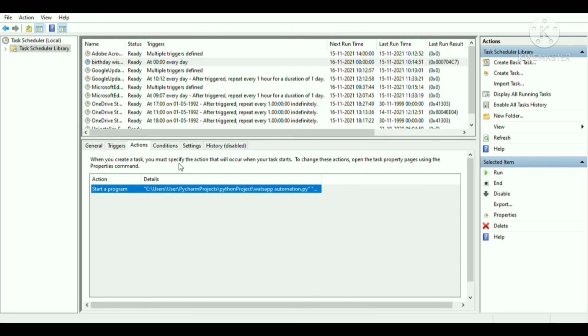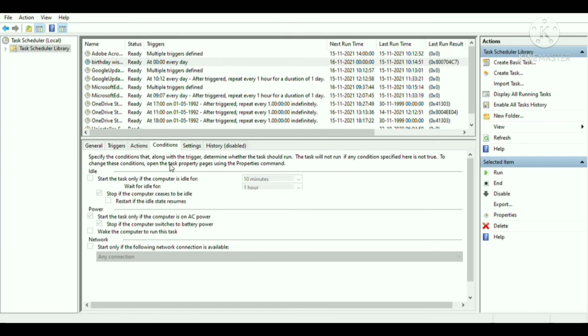In the conditions section, we can click on these two options under power, which say to start the task only if the computer is on AC power and stop if the computer switches to battery. That means if the computer is off, then the task will not happen, so we have to have our computer on for making our task work on its own. It will also make sure that if our computer is switched off at 12 o'clock midnight, whenever the computer is switched on, the message will be sent automatically at that time.